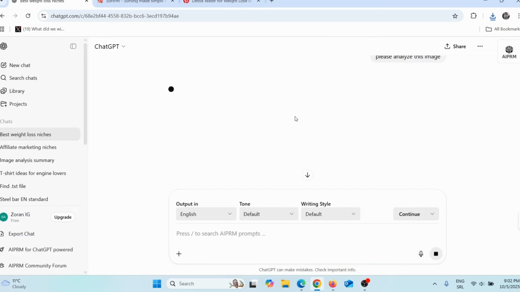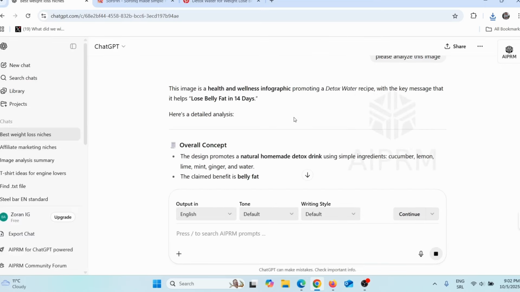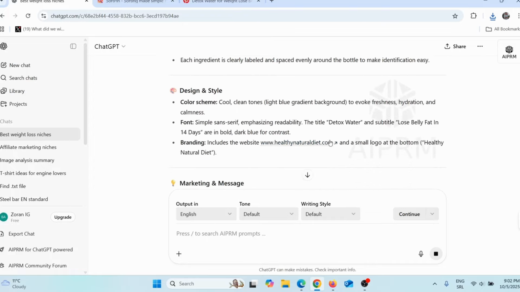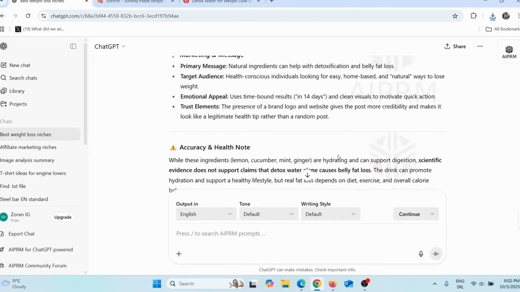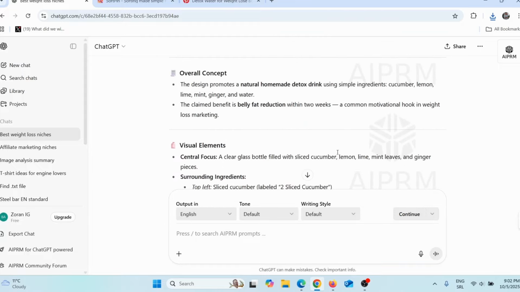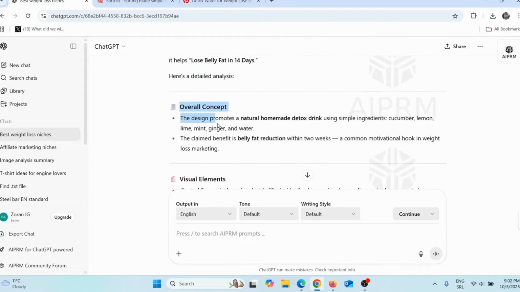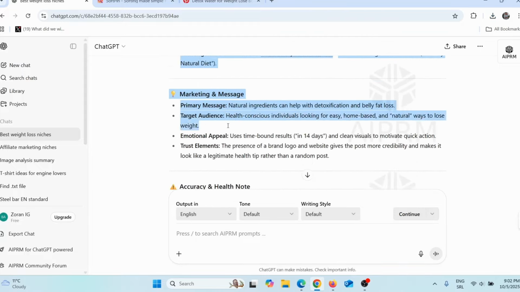And now ChatGPT will analyze this image for us. So we don't need to do this manually, okay? ChatGPT will do that for us. Here you can see it is analyzing this image. So it's finished, okay? So what I need to do, I simply need to copy this, okay? So I will simply copy this, okay?